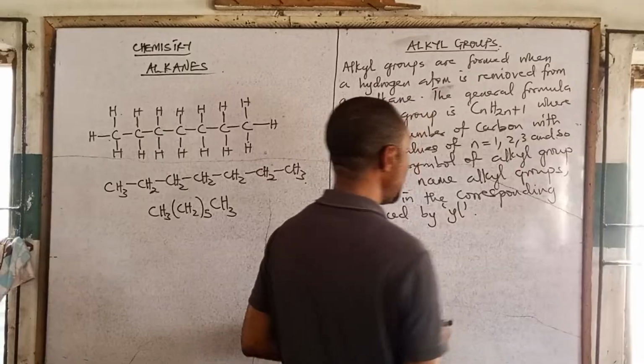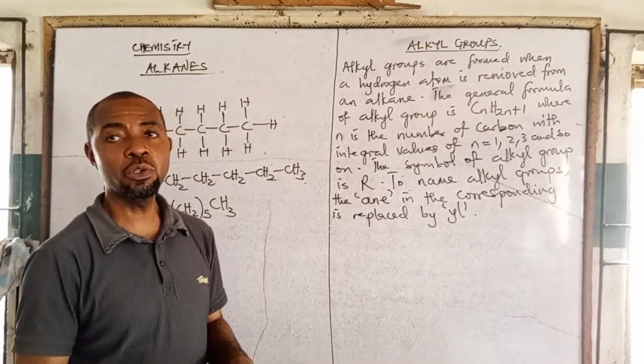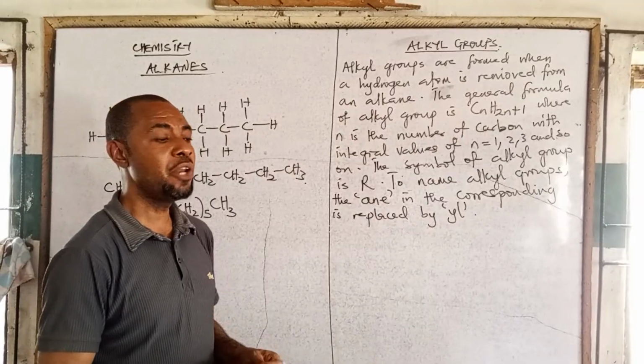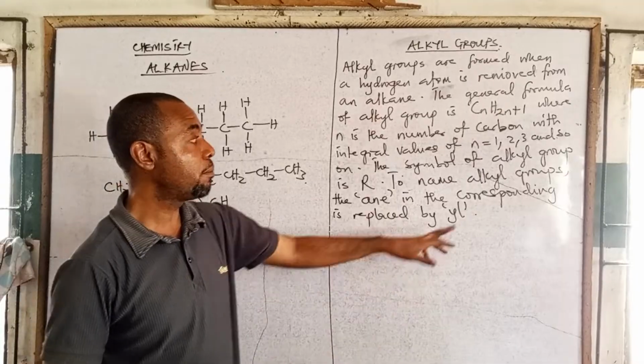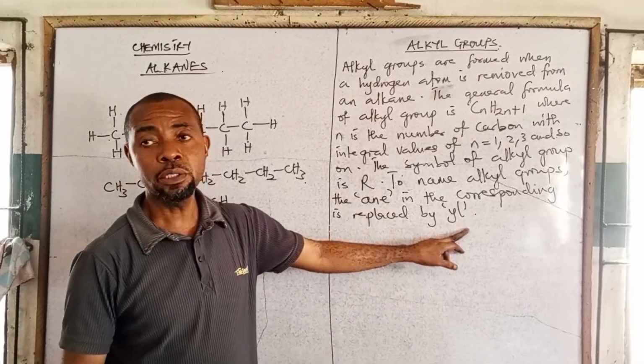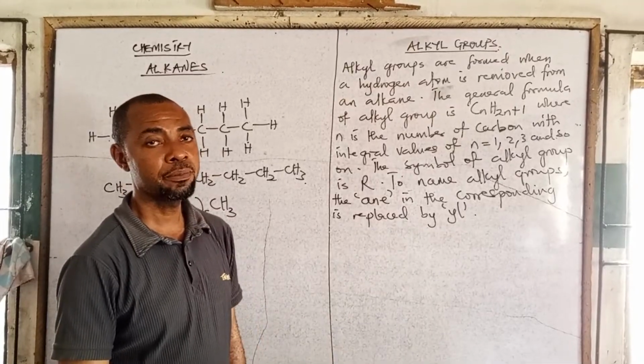So we use YL to replace it. The ANE in the corresponding alkane will be replaced by what? By YL. Use YL to replace it.